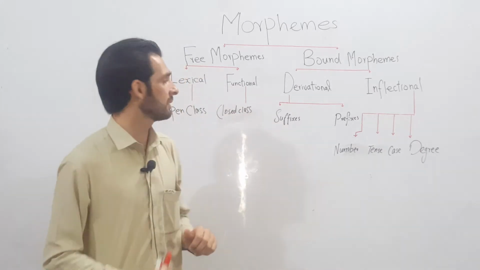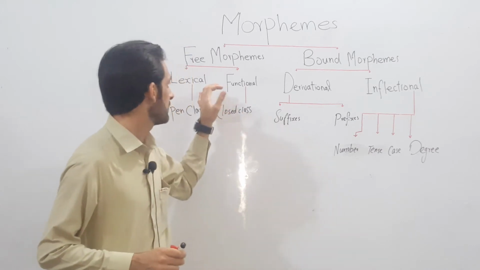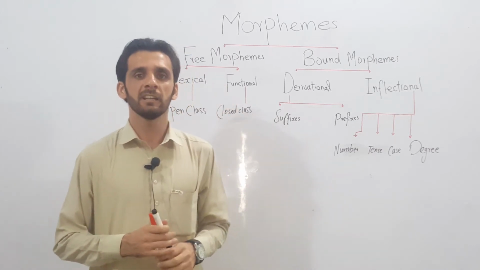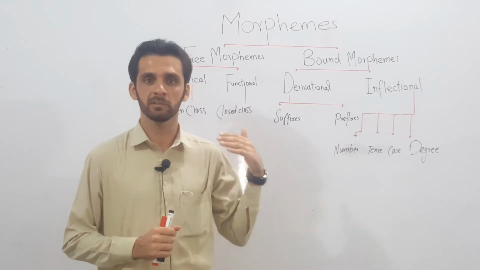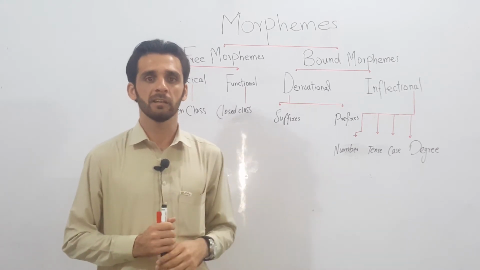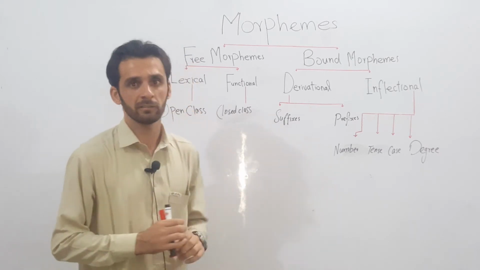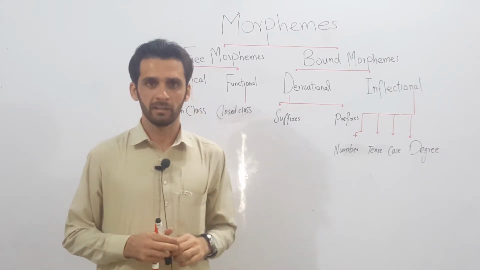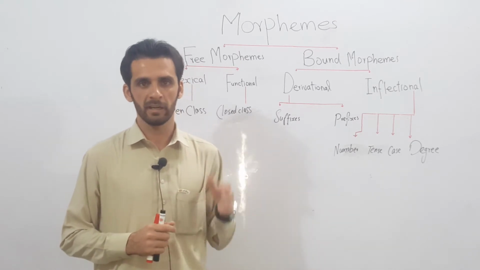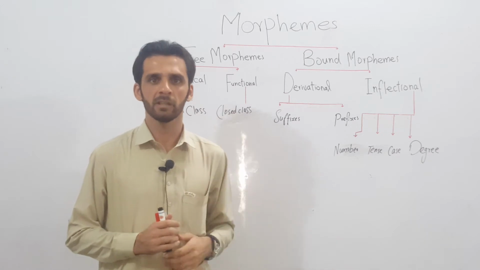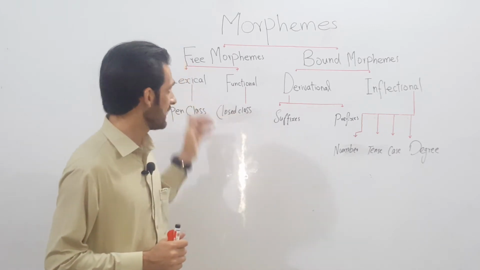Free morphemes are divided into two main categories, lexical and functional. Lexical are those morphemes which can stand alone and have some semantic entity, that is to say they signify something. Open class are lexical morphemes like nouns and verbs. They have semantic entity, signify something, and they can stand alone, therefore they are free lexical morphemes.